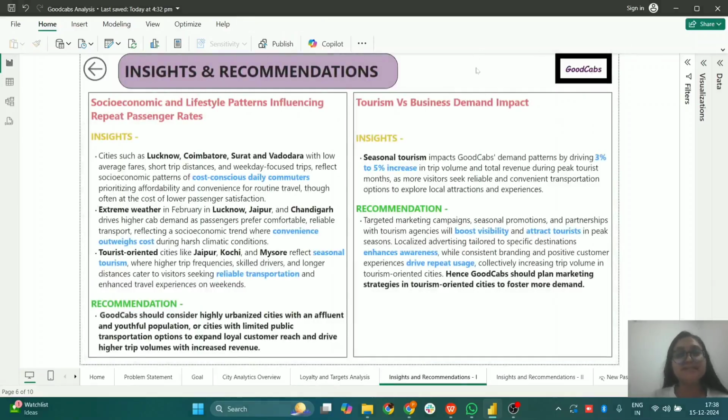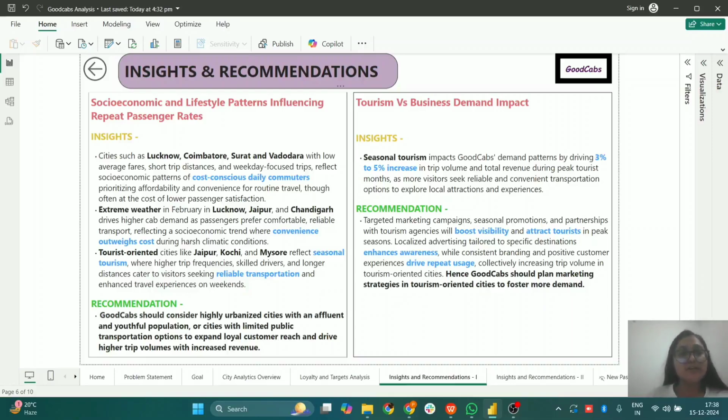Lastly, talking about the insights and recommendations, as we have already seen, the cities such as Lucknow, Coimbatore, Surat and Vadodara had low average fares and short trip distances. Here we have seen that people are mostly cost-conscious daily commuters who use the cab services.